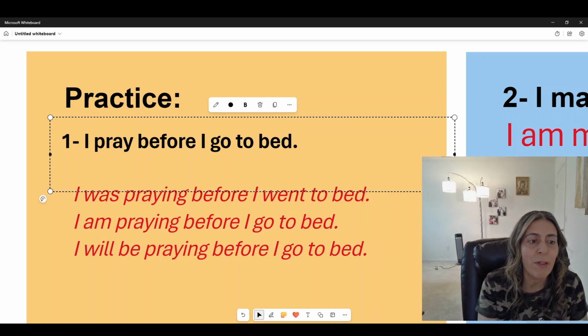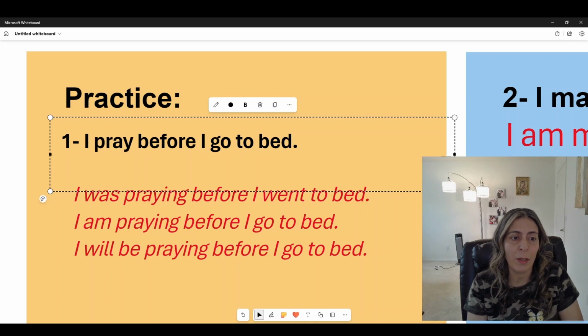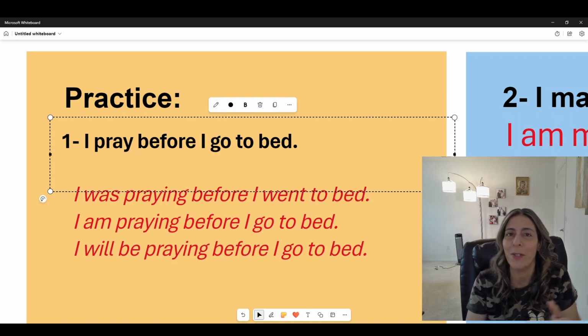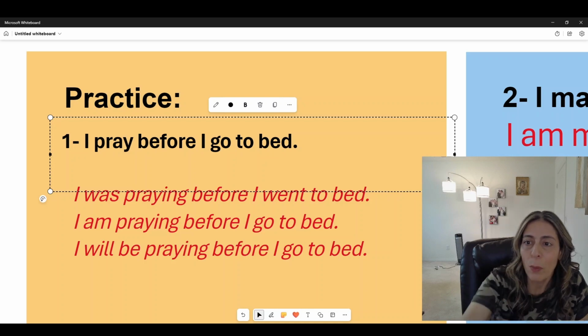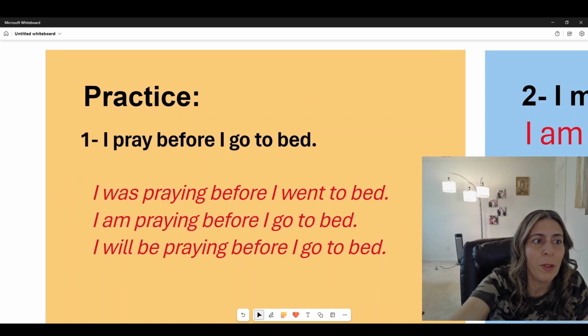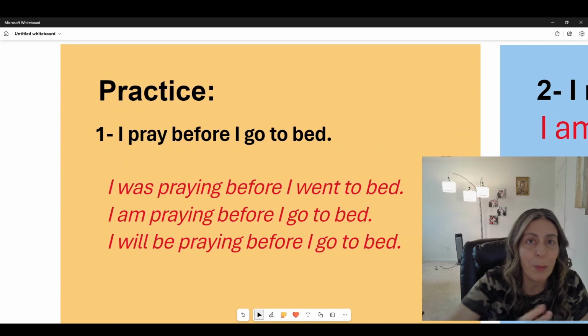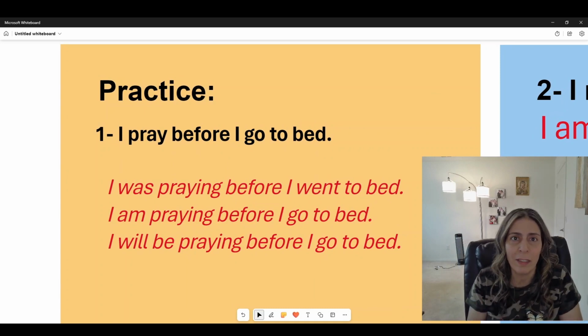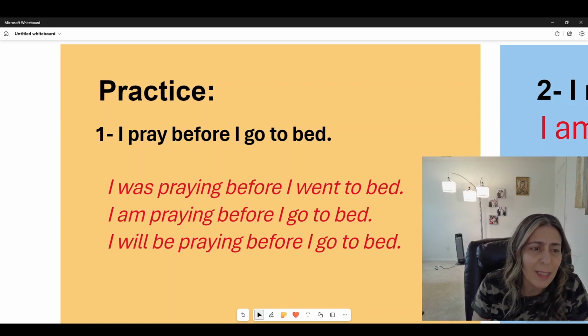I do have the example and the way we do it in past continuous, present continuous, and future continuous. This will help you practice on how to make any sentence into different tenses.